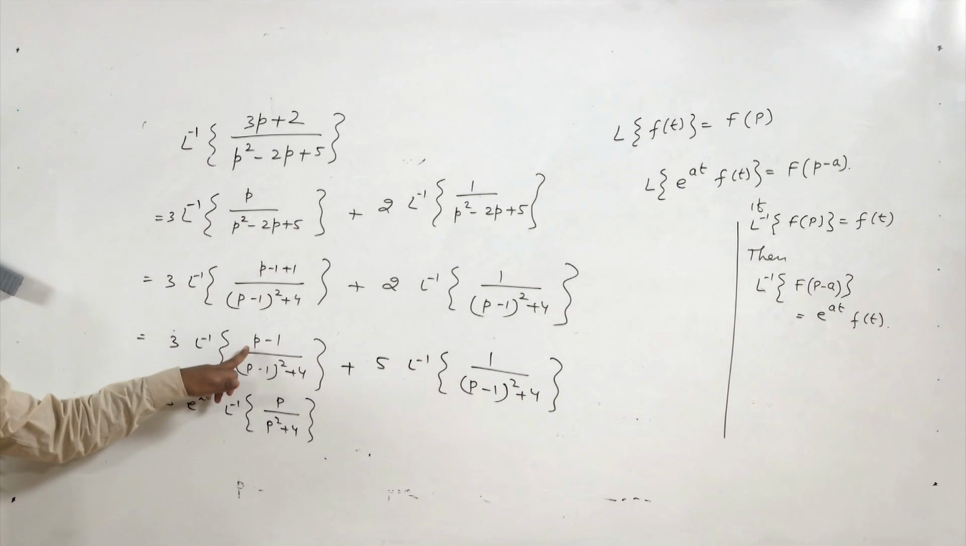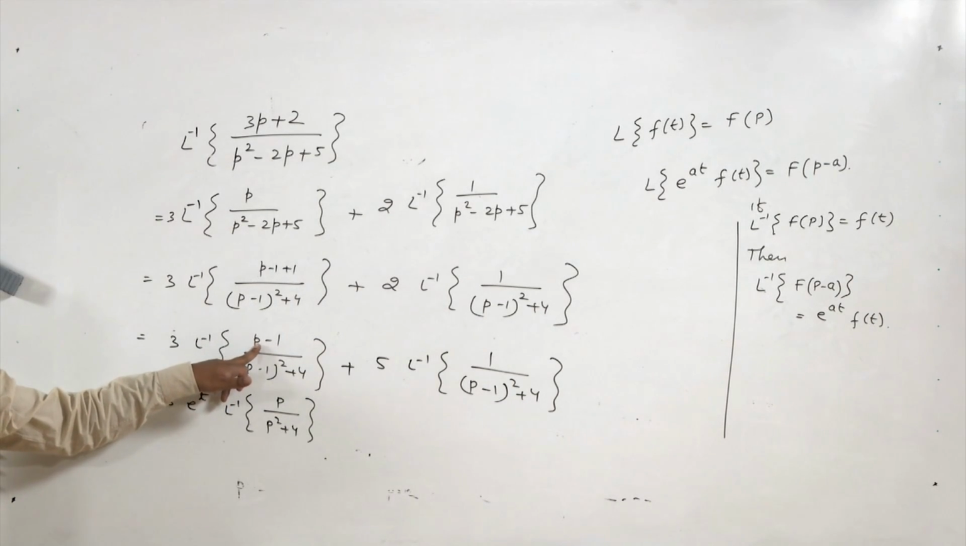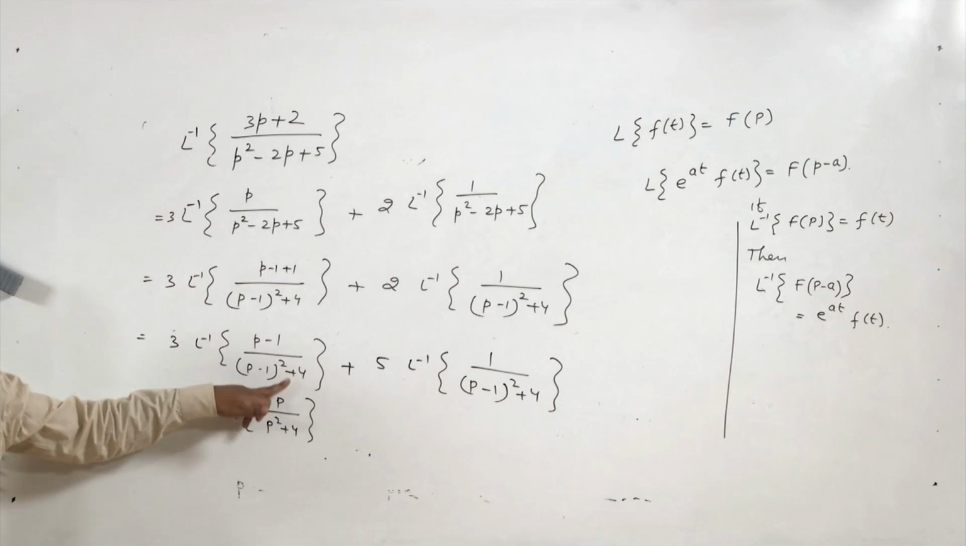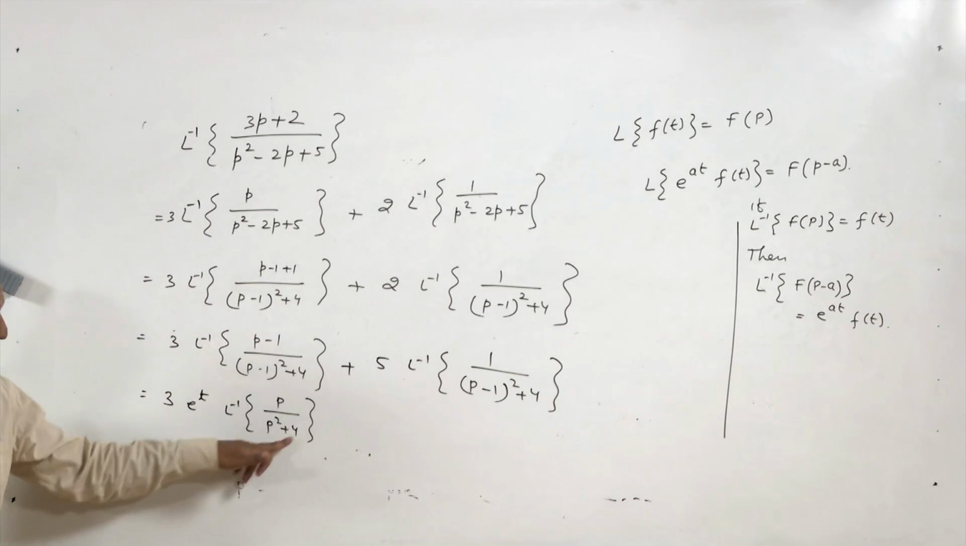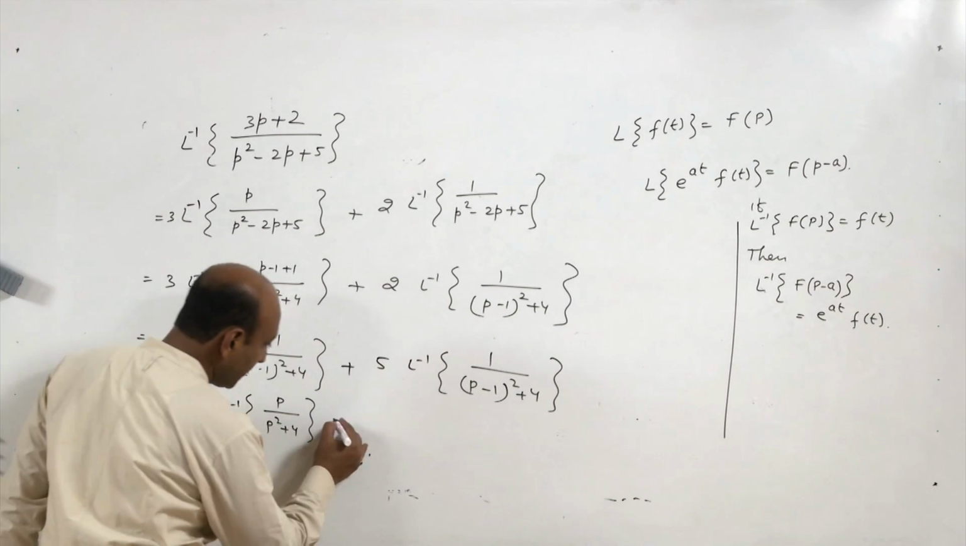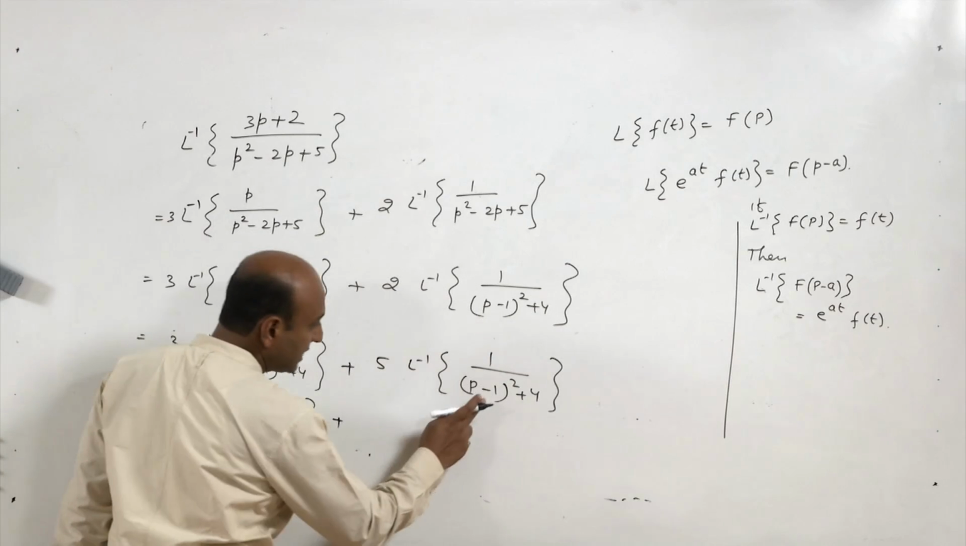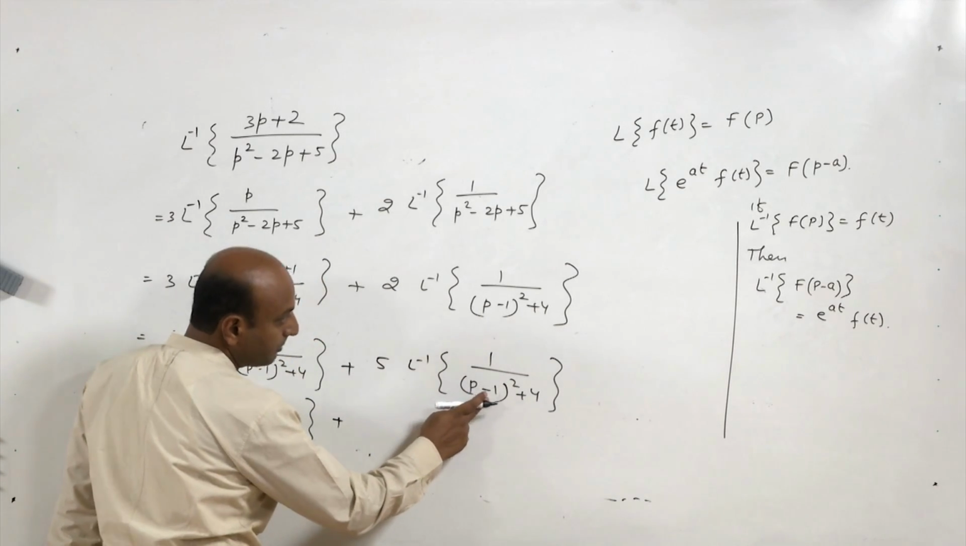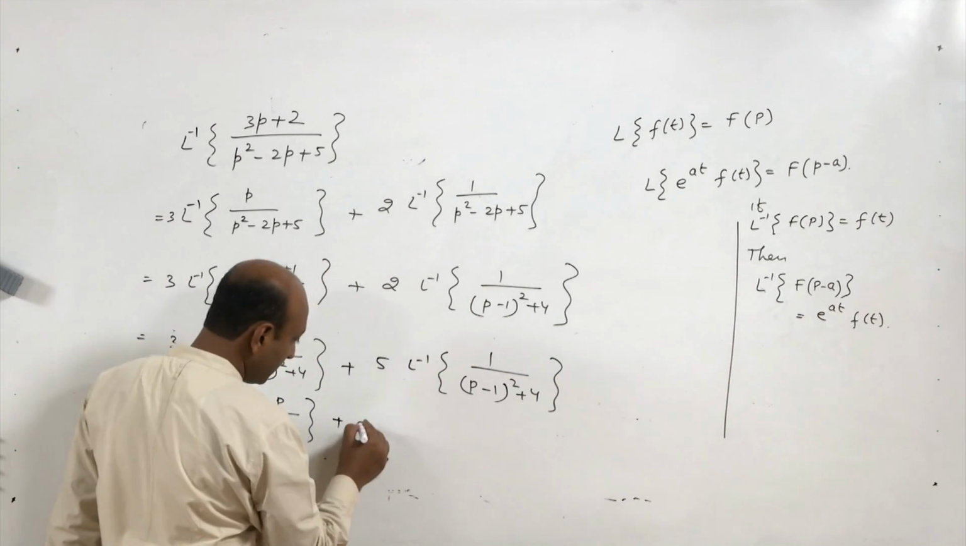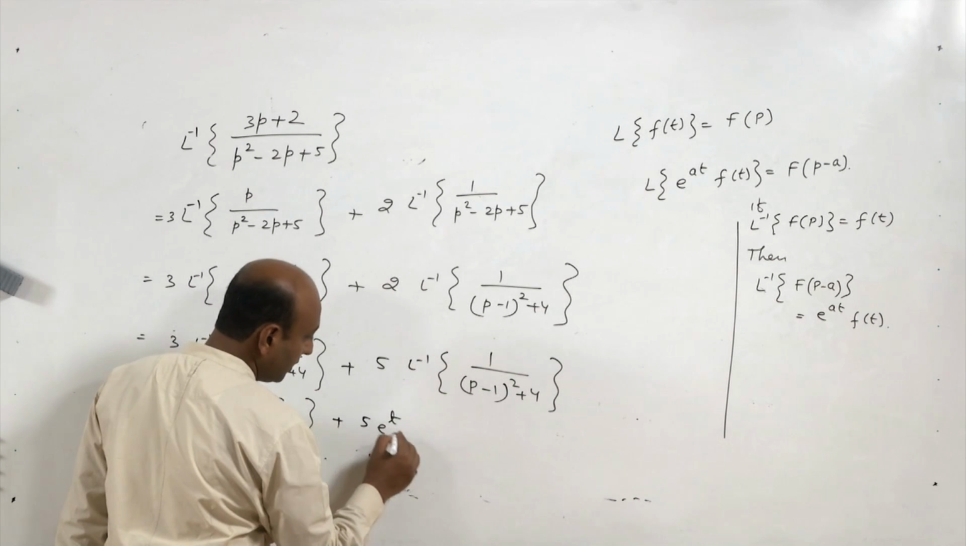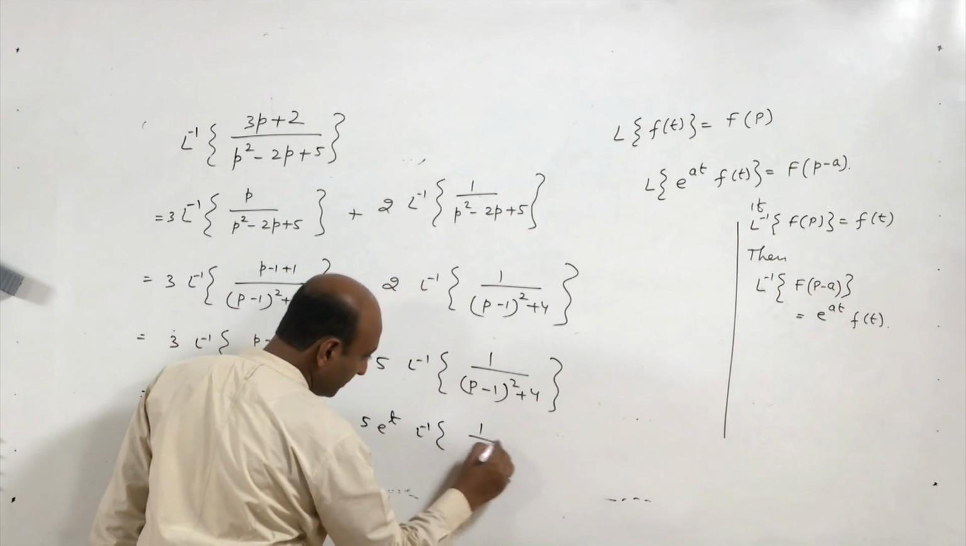And you replace p by p plus 1, so it will be p upon p square plus 4, so that will be Laplace inverse of this quantity. Again, you replace p by p plus 1 using this property; it is nothing but 5 into e to the power t, Laplace inverse of 1 upon p square plus 4.